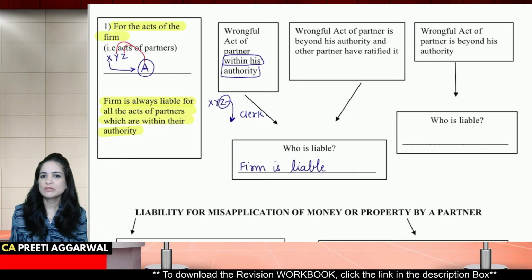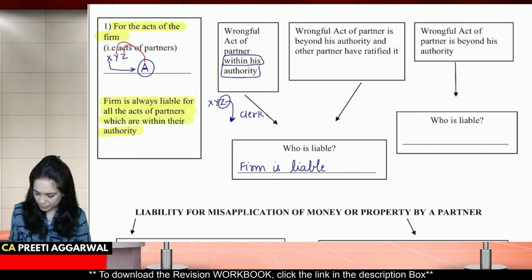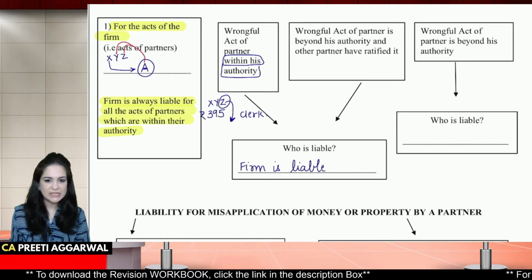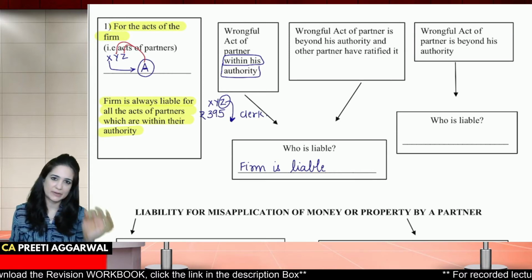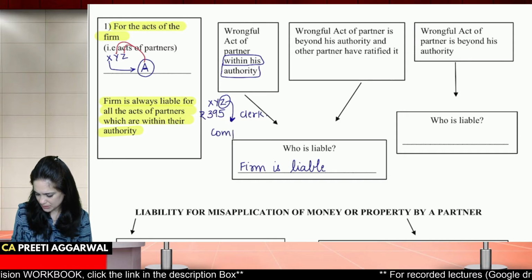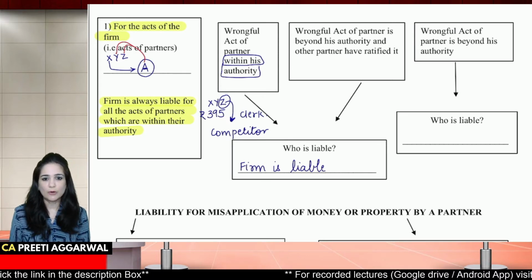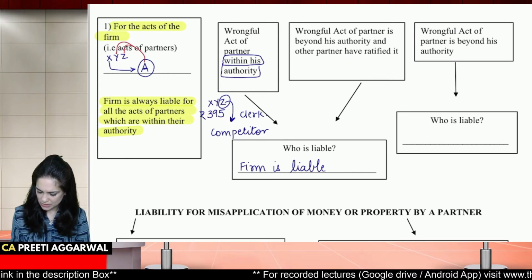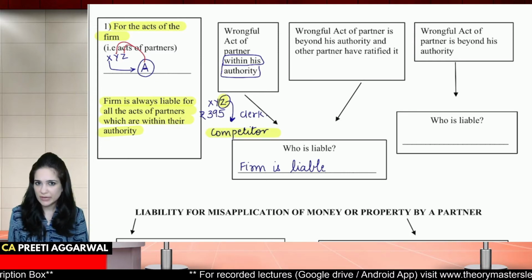If the competitor was bidding at 400 rupees, he wrote 395. So obviously the firm got the contract because he knew the exact price and placed a lesser bid, because of which the competitor lost business. Now over here, the loss is because of Z's wrongful act.